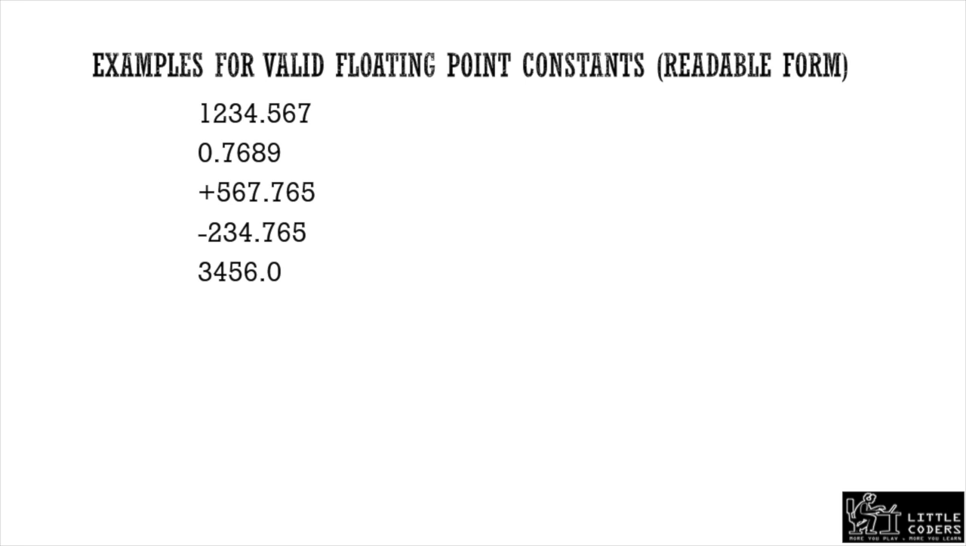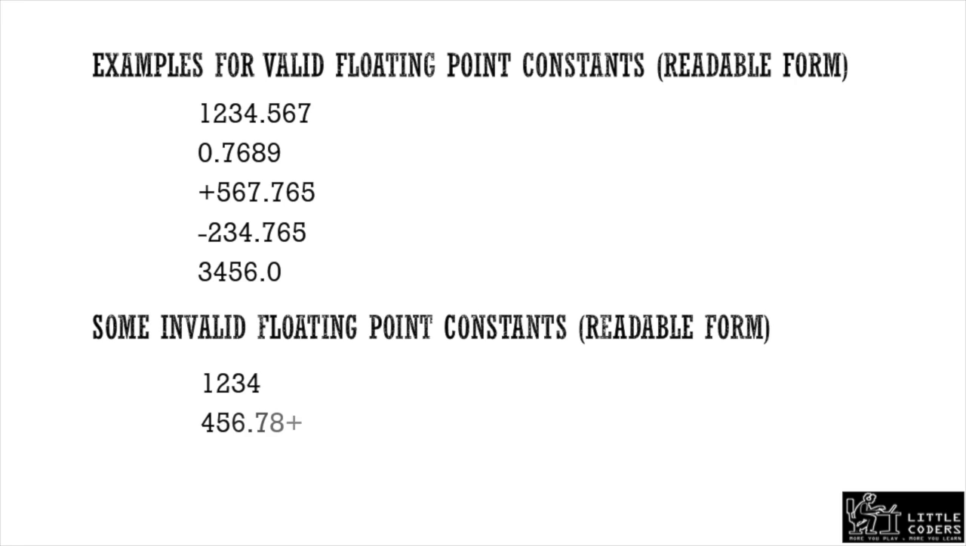Examples of valid floating point constants in readable form: 1234.567, 0.7689. Here there is no integer part, only a decimal part. Similarly, plus 567.765. If I write 3456.0, then it is also a floating point constant. Some invalid floating point constants are 1, 2, 3, 4, because it is an integer constant, not a decimal floating point constant. Similarly, 456.78 minus or 788.9875 minus. Here the sign follows the number, so these two forms are invalid.